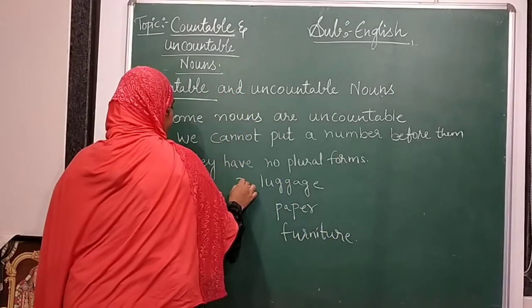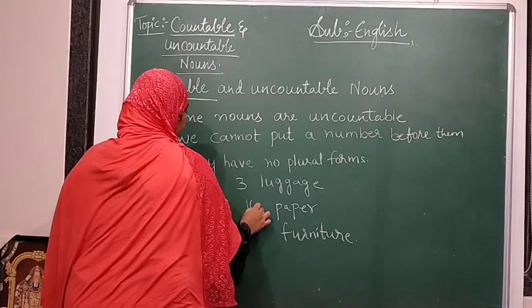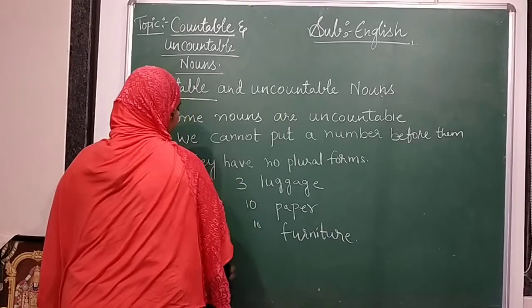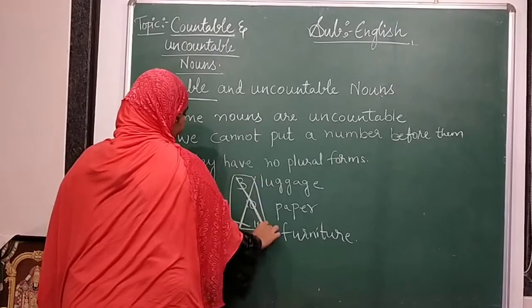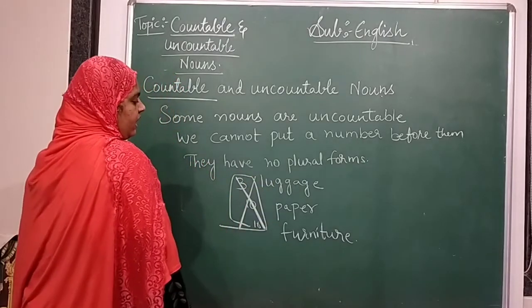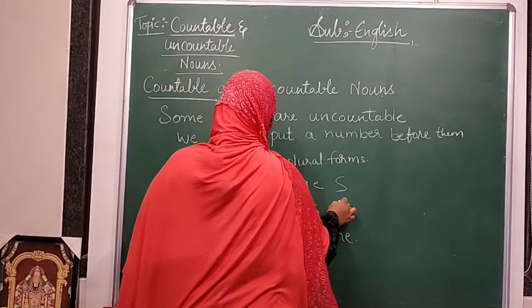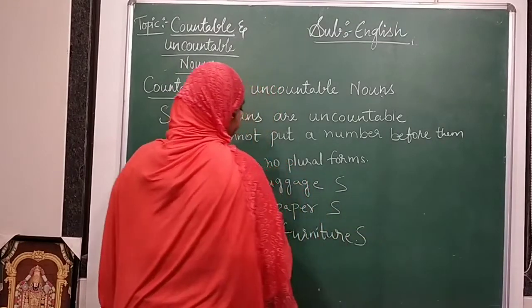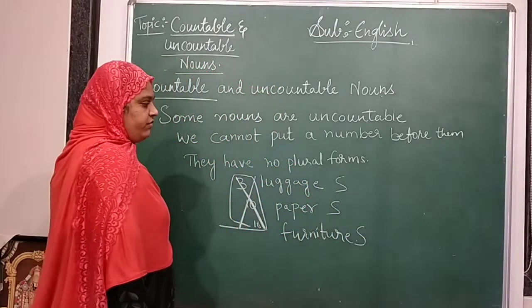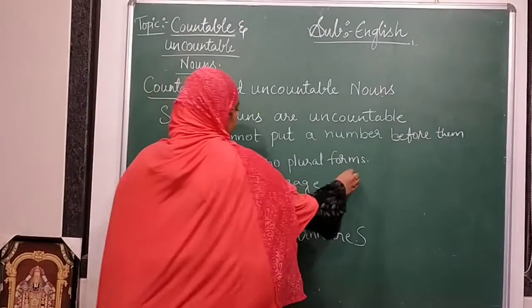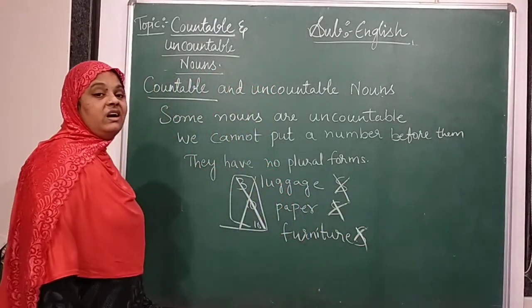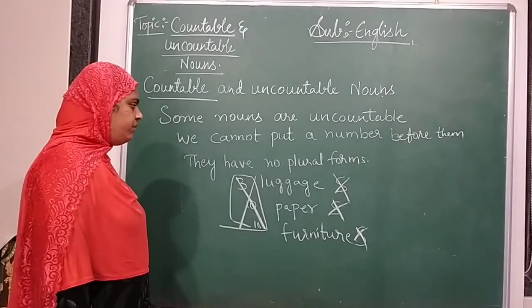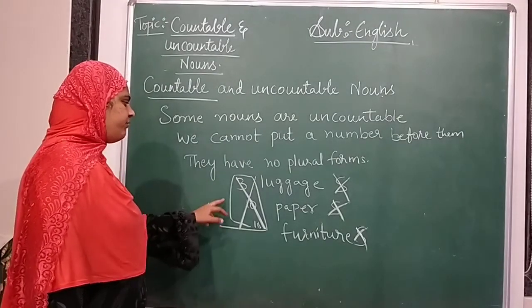We cannot put a number before them. We cannot write the plural form. Some nouns do not have countable forms, because for them we cannot put numbers.